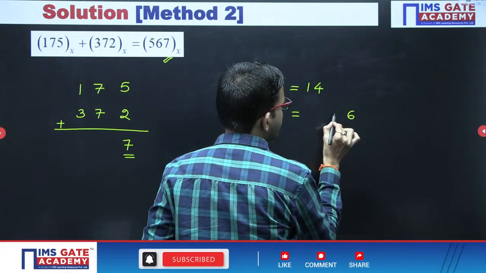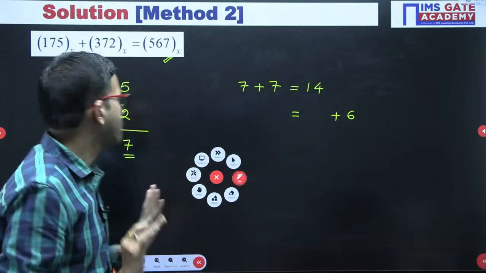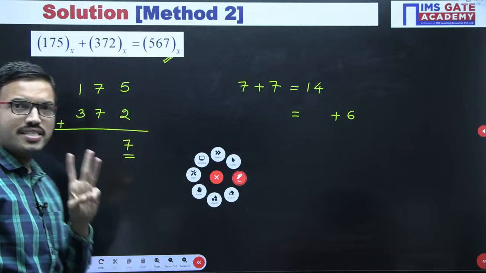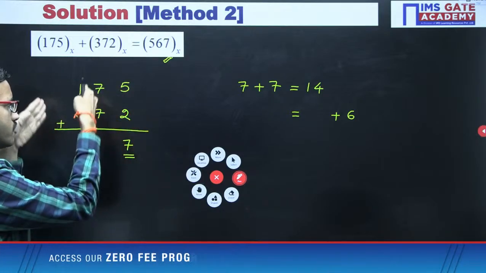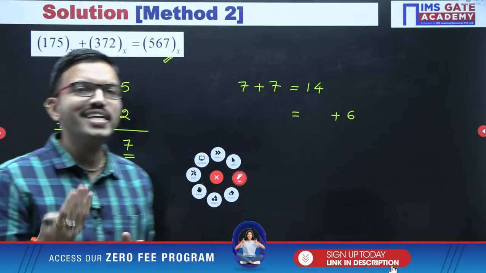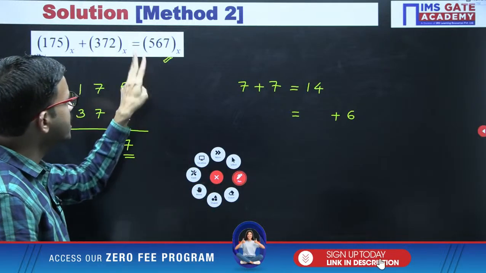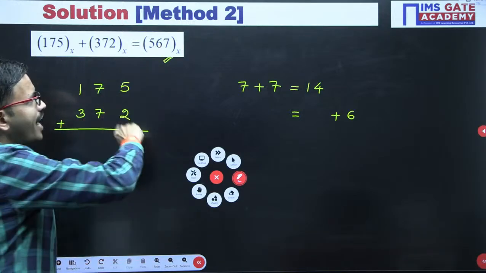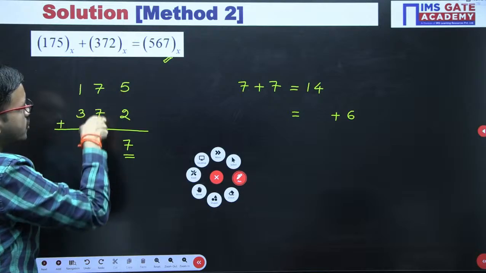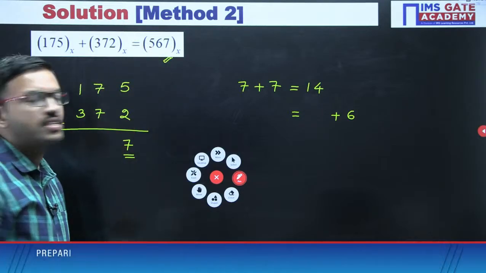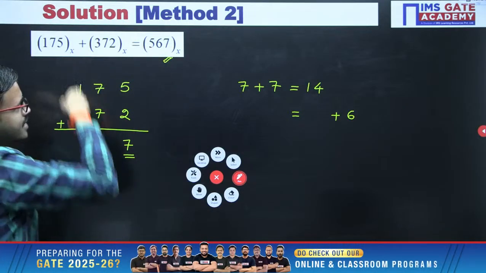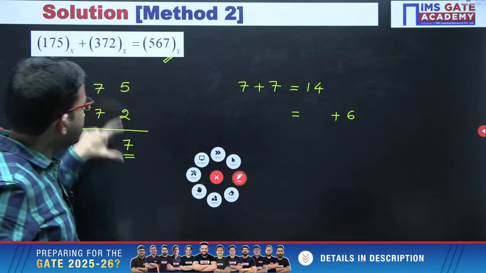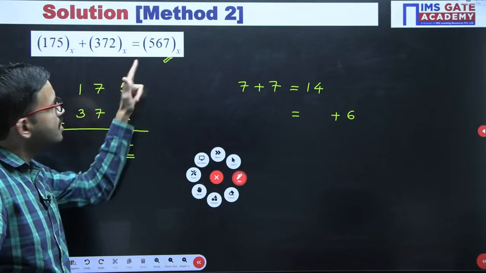Now in this question, simple logic. Here the first number has 3 digits, the second number has 3 digits. After performing addition of two numbers like this, at most you can get 4 digits. But here in this question they have given 3 digits only. That means after performing addition of these digits, it has to match with this one. Now the first iteration has matched, but in the second iteration a mismatch happened.